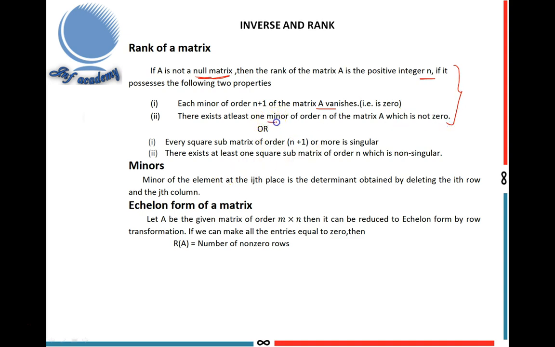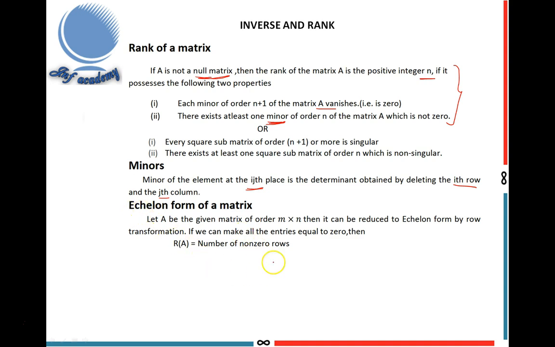Here I mentioned one word, minor. So I will explain what a minor is and how to find the minor of one element. The minor of the element at the ijth place is the determinant obtained by deleting the ith row and the jth column. This is the definition of a minor.